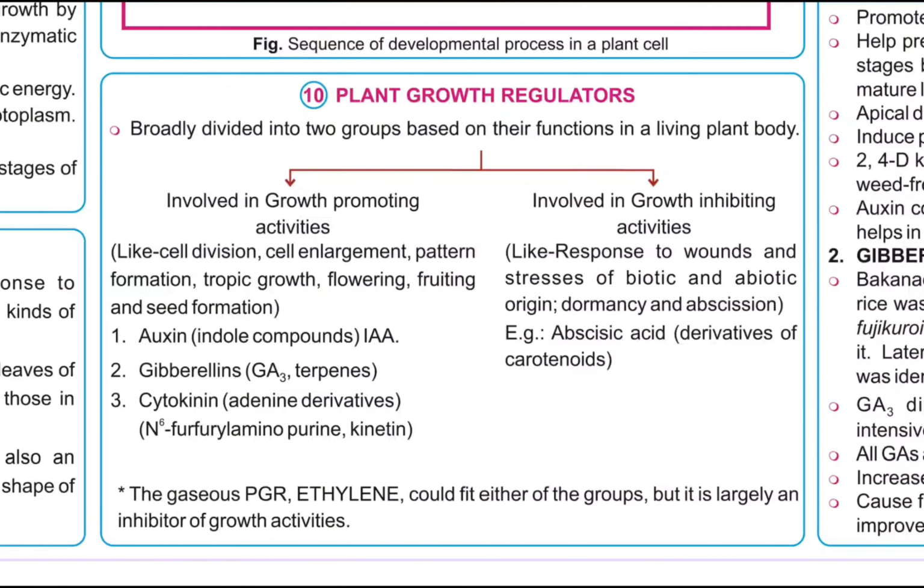The other group is involved in growth inhibiting activities like response to wounds and stresses of biotic and abiotic origin, dormancy and abscission. Example, abscisic acid, a derivative of carotenoids. The gaseous plant growth regulator ethylene could fit either of the groups, but it is largely an inhibitor of growth activities.